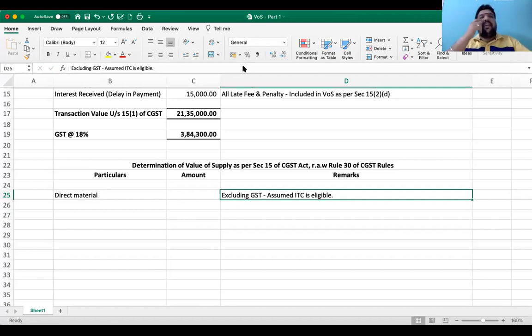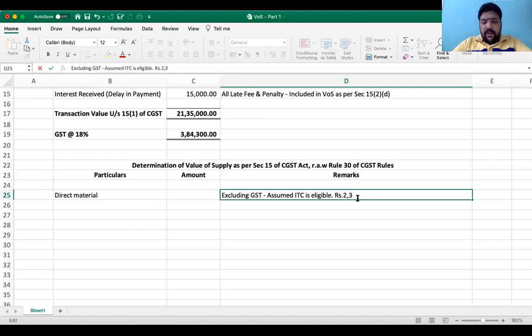Sir, if he is dealing in exempted goods, what should I do? Somewhere the question should say that the fellow is dealing in exempted goods. If the question is silent, then it is always a favorable assumption to be taken, which is that he is eligible, or you have to assume that he is eligible for claiming ITC.